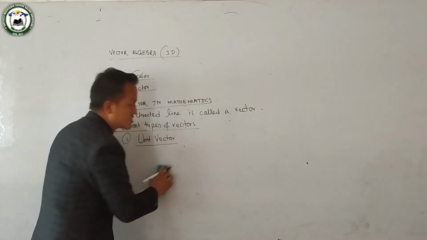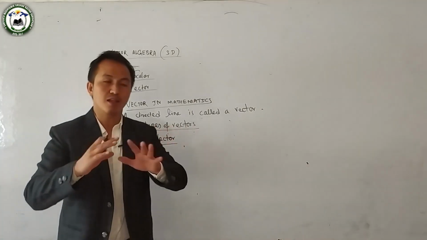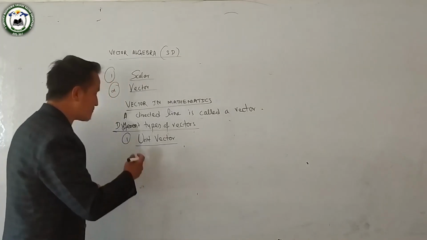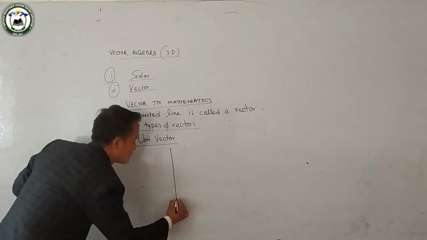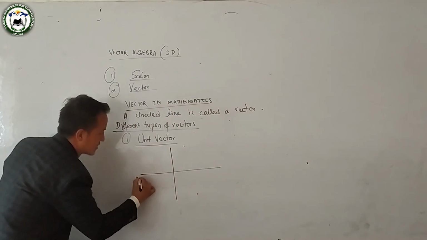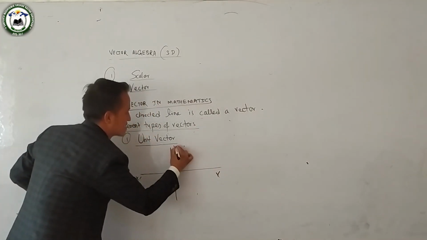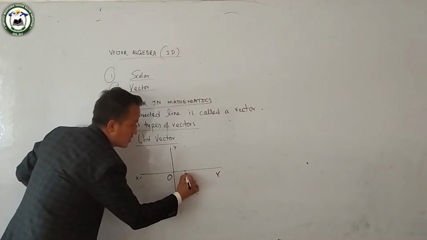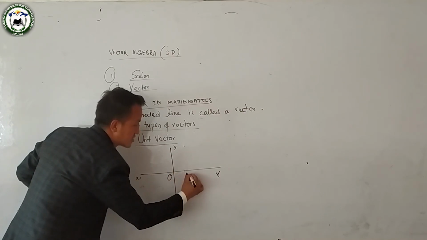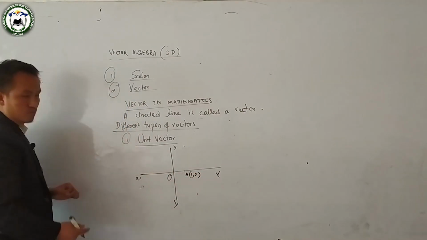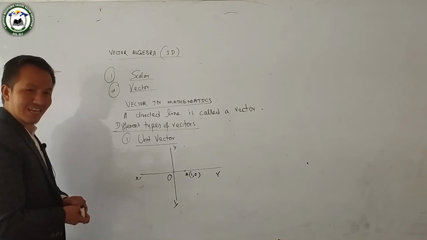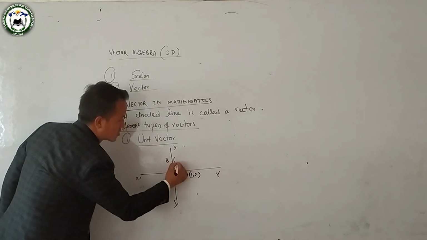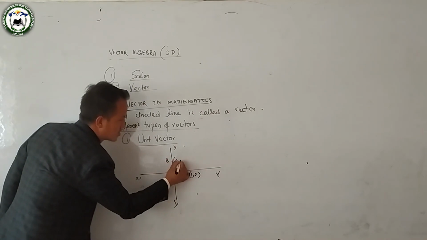Now the concept of the unit vector in a 2-dimensional system. Later on I'll move to the 3-dimensional system also. Suppose this is the x axis and this is the y axis. A point moves along the x axis to here, where the coordinate of A is (1,0), and towards the y axis, B has coordinate x is 0 and y is 1.